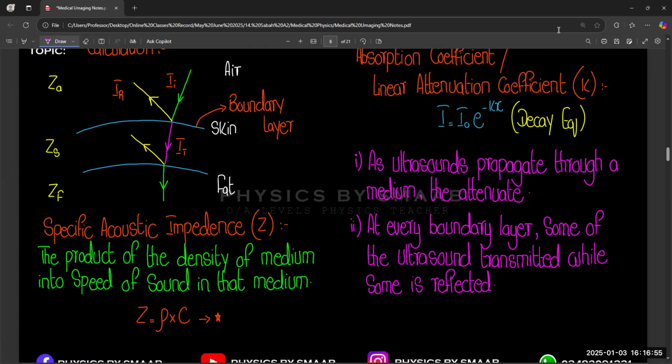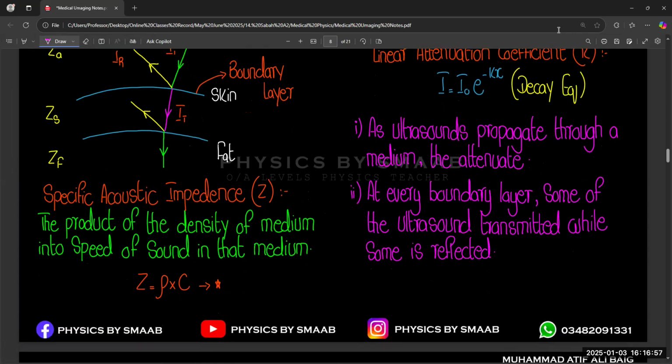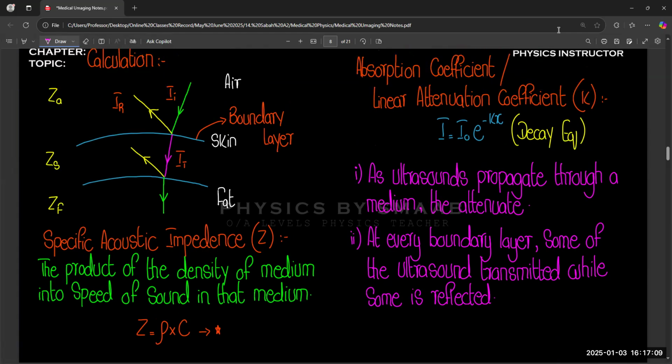So this is the second point. And the third point is, if we want to find out the reflected part or the transmitted part, how to calculate it? Right now we have all the information about how it works and what factors we are going to use. So the third thing is the basic formula that we are going to use for this calculation.